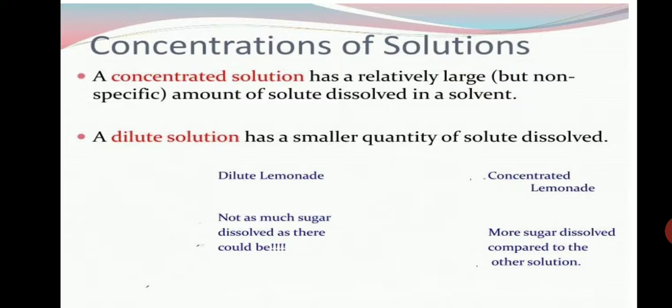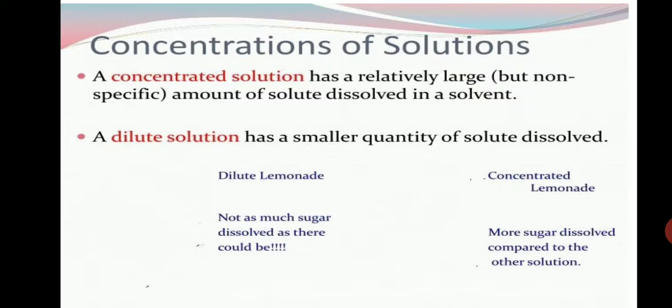That means the concentration of the solution in the first beaker is less compared to the second beaker. In the first I added only 2 spoons, while in the second I added 10 spoons. So the amount of solute present in 100 ml of water is different.